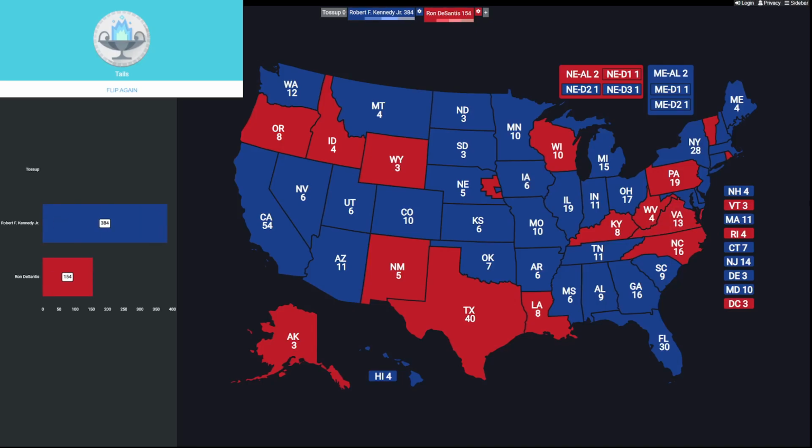384 for Robert F. Kennedy Jr. 154 for Ron DeSantis. And this is the most lopsided map I've had. It even beat out the Ted Turner-Donald Trump matchup. So how about this map? Look at all that blue. Patches of red out there. But most of these states are blue. Kennedy went on a tear. DeSantis was in a hole. There was no way he was getting out of it. And this is one of the all-time biggest landslides.